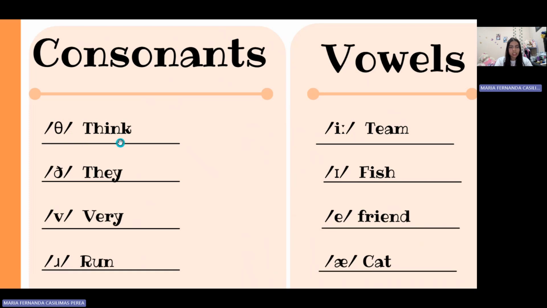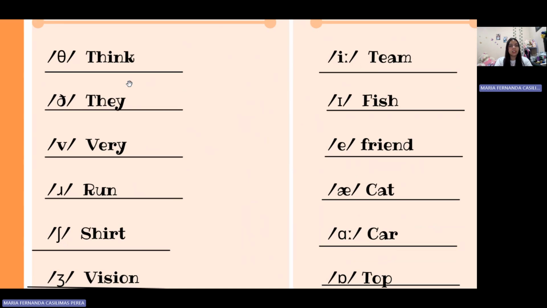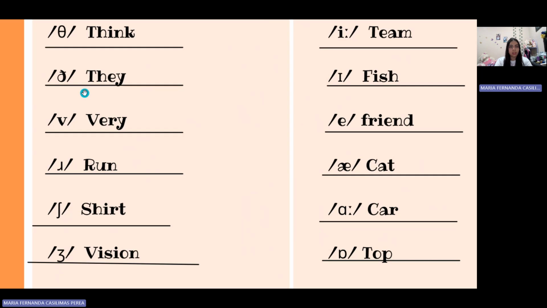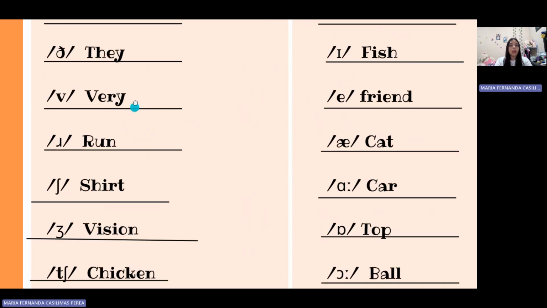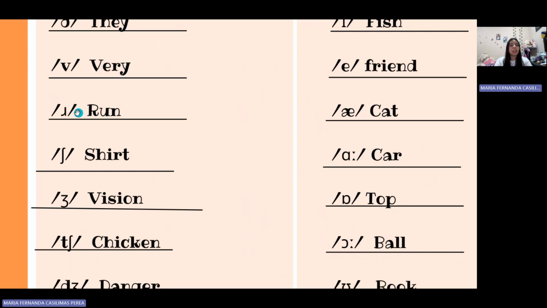For example, think. Think. The next is z. Z. For example, they. The next is v. V. For example, very. Very. The next is r. Rough. The next is, for example, run. Run.